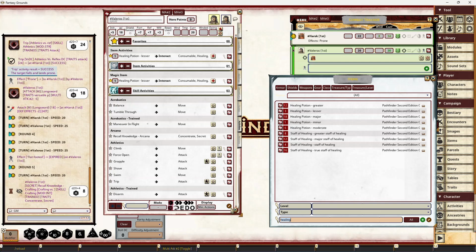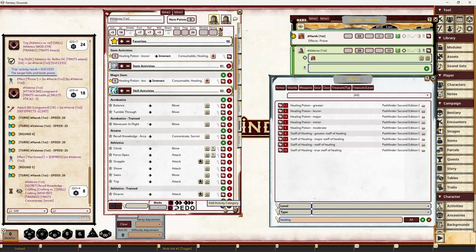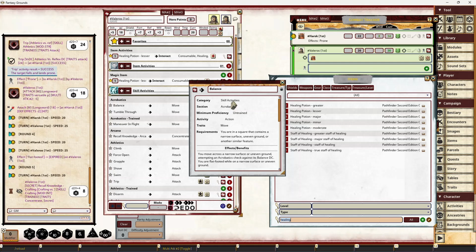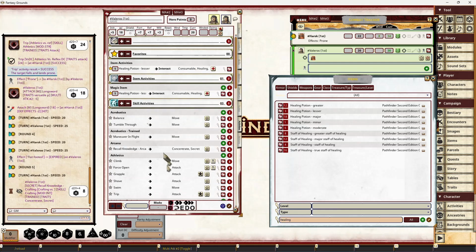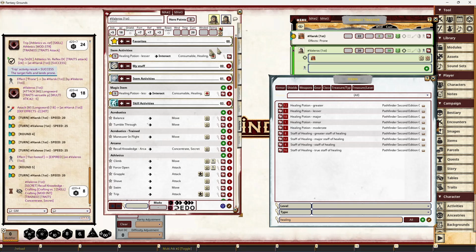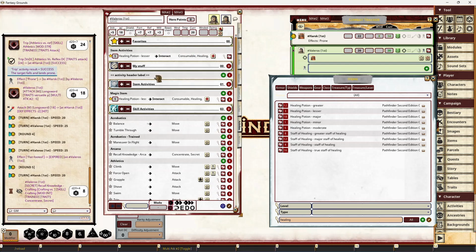You can create your own activities category. I don't recommend renaming these, because when you add new records that have those categories already set up, these names are used to create the category in the section. But if you wanted to do my stuff, for maybe things that you just want at the top of the list here, then you can right click and add a section. You can say my section.